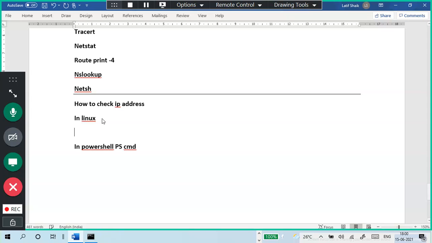Anybody want to tell in Linux, or is someone trying to answer? No, sir. Okay. ifconfig. Another command is ip addr. Another command is nmcli. Depends upon your Linux.